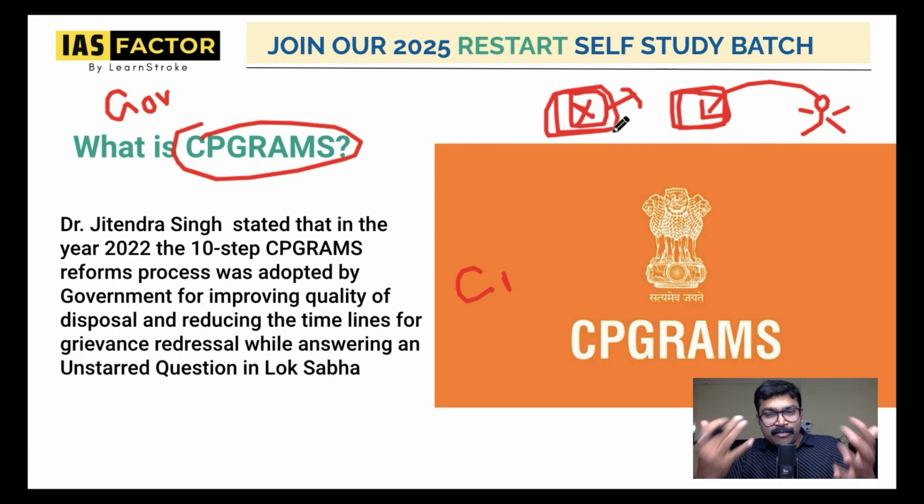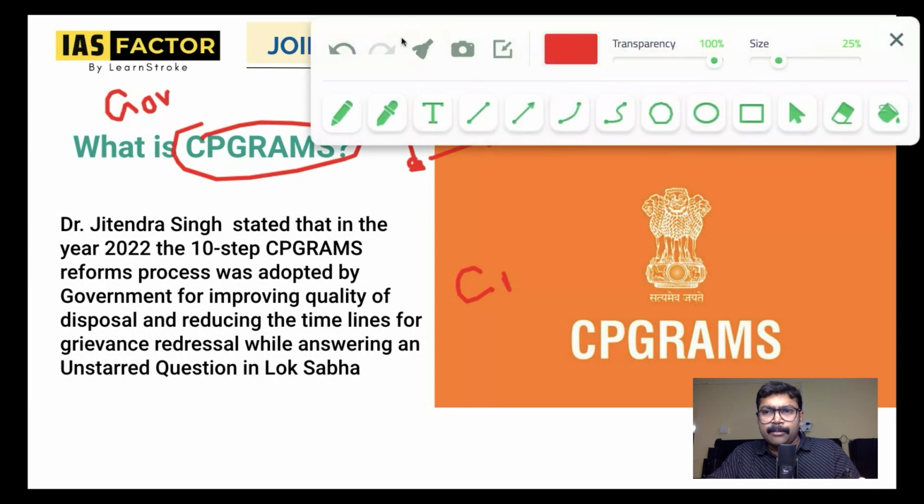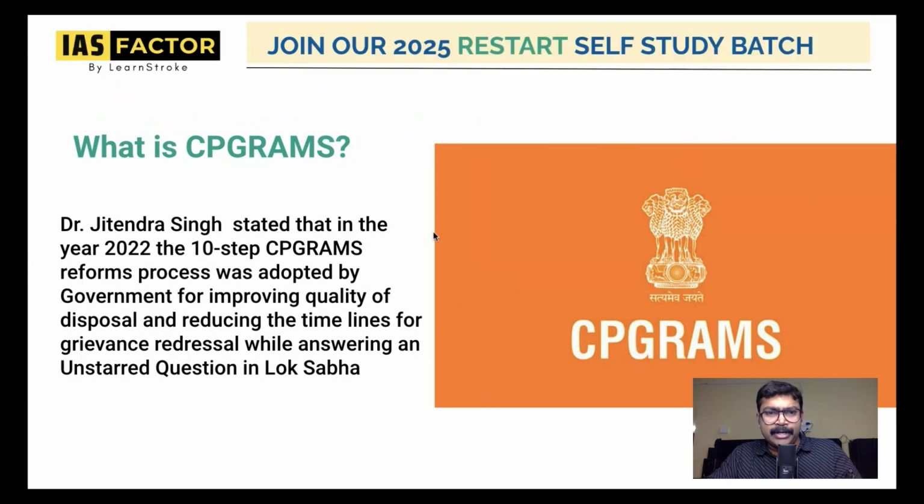When you give a complaint, you will see that the complaint is received. Just like you order food from Zomato or Swiggy, or order something from Amazon, you understand that the order is processed, people are working, and your problem will be solved. You get a complete structure. So this is a governance measure, like a complaint box. That is what I wanted to tell you about CPGRAMS. So know about this concept, and I'll give you this concept in detail.